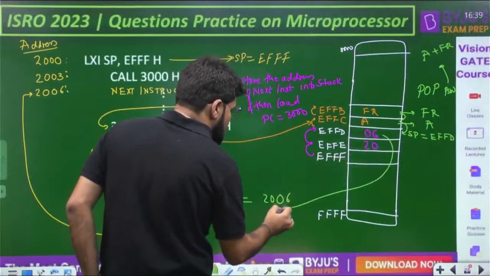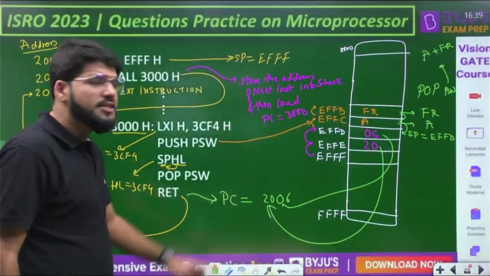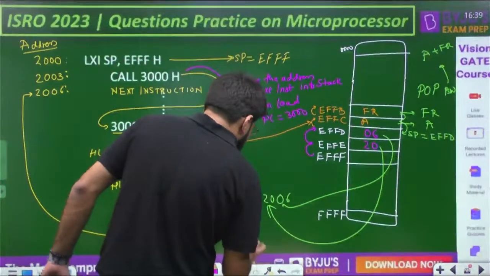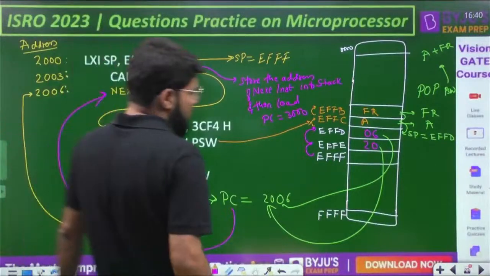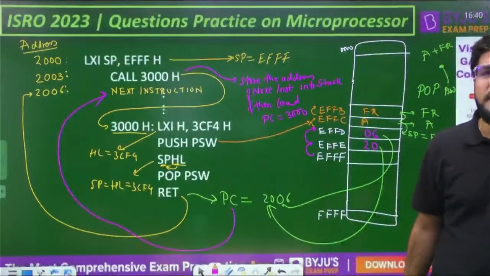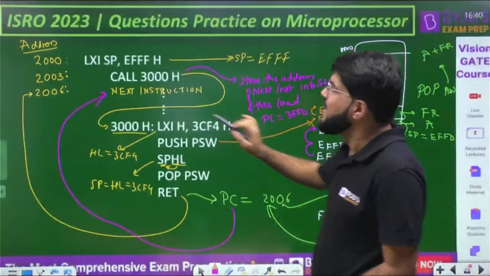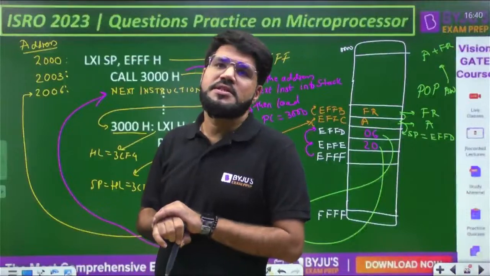This is copied, and this is also copied here. The program counter gets 2006, and as soon as the program counter gets 2006, the microprocessor will execute the next instruction, the one stored at location 2006. That means it returns back to the main program successfully.